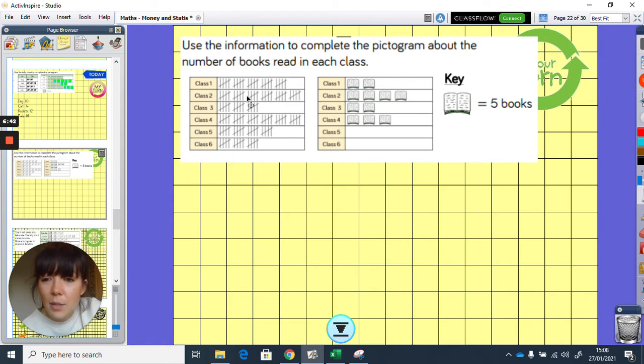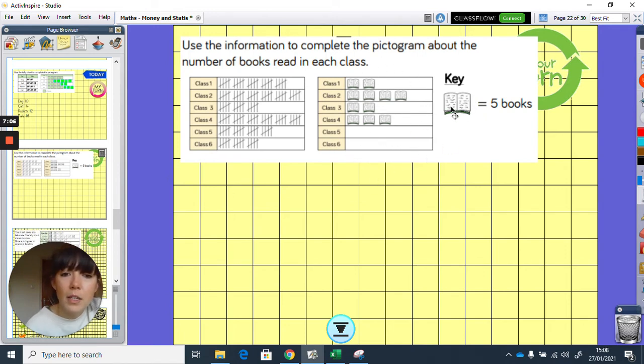So here's the pictogram. Here's the tally chart, and the tally chart is giving you all the right answers, okay? This tally chart is the completed version. And now I want you to make a pictogram of this tally chart. So the first thing you're going to need to do is say how many books were read in each class. And then you're going to need to see if you can make that into a pictogram.